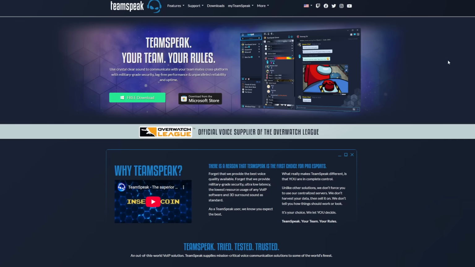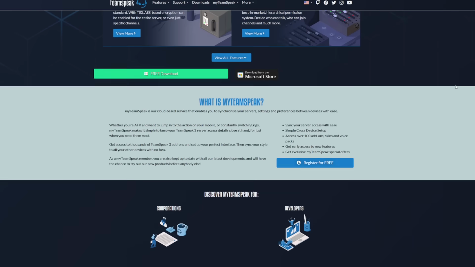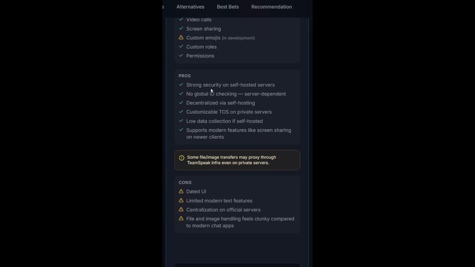This is what TeamSpeak looks like. Most people in the gaming space know what TeamSpeak is. They have been a voice chat that's been around for a very long time. They have everything that Discord has except for custom emojis, which are in development. Their pros: strong security on self-hosted servers, no global ID checking, decentralized via self-hosting, customizable TOS and private servers, low data collection if self-hosted, and supports modern features like screen sharing on newer clients.